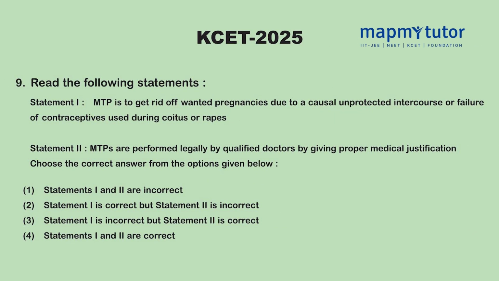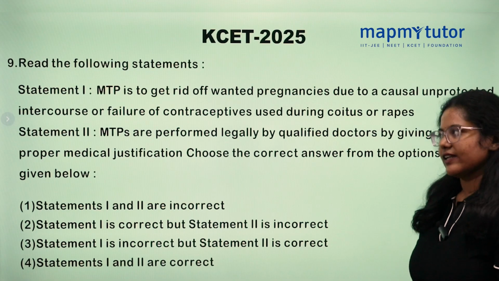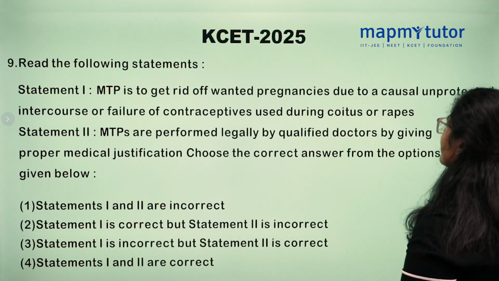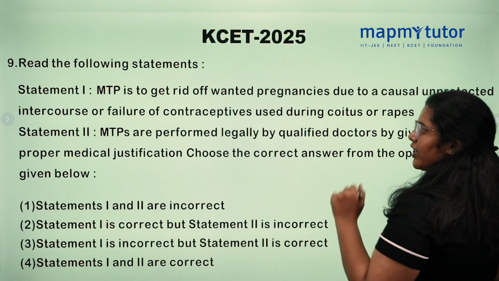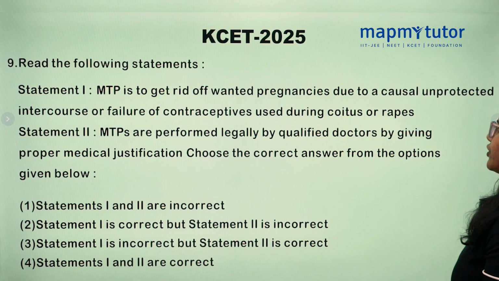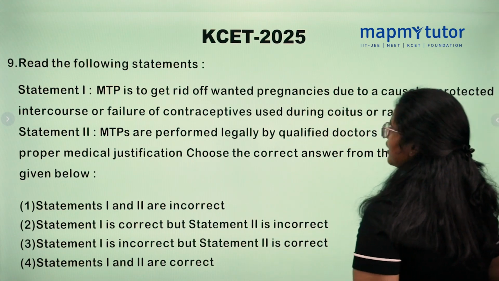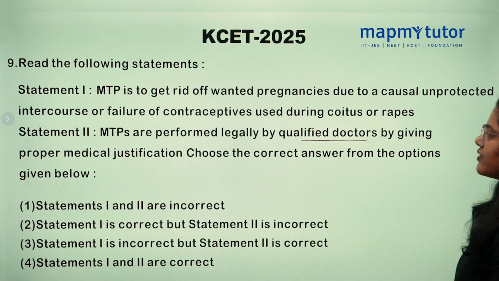Read the following statements. Statement 1. MTP. What is MTP? Medical termination of pregnancy. MTP is to get rid of unwanted pregnancies due to casual unprotected intercourse or failure of contraceptives used during coitus or rape. And MTPs are performed legally by qualified doctors by giving proper medical justification.